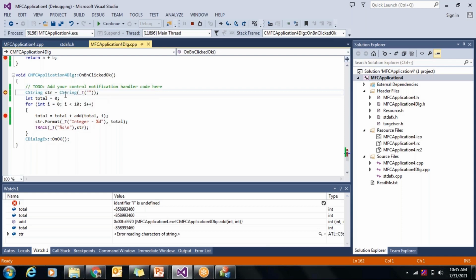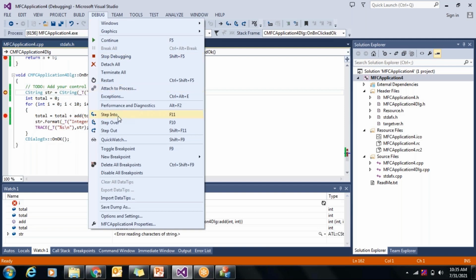In order to move to the next statement, you have to use F10. So you can see here, step over F10, step into. If you want to debug a particular function which it is calling, you can use F11, and to come out of the function you can use Shift F11 or this particular step out.